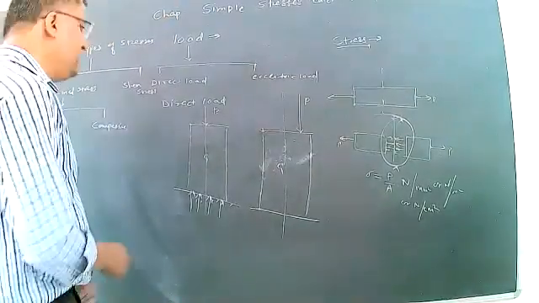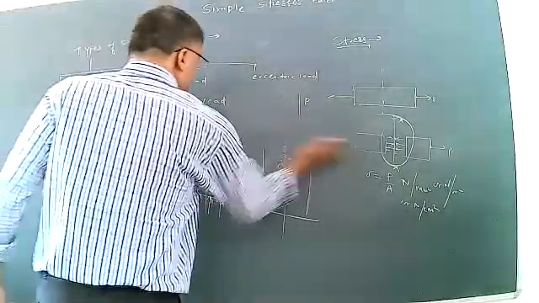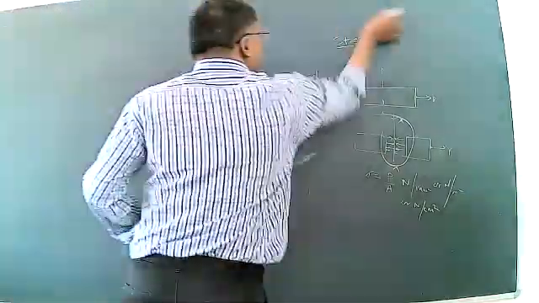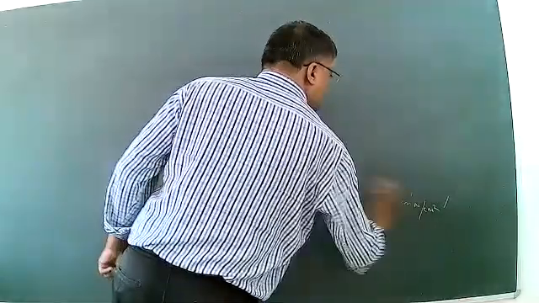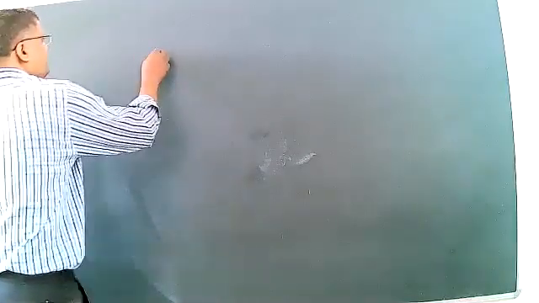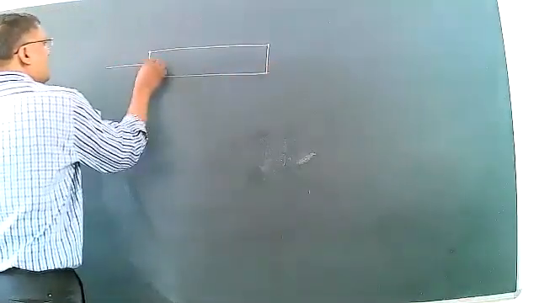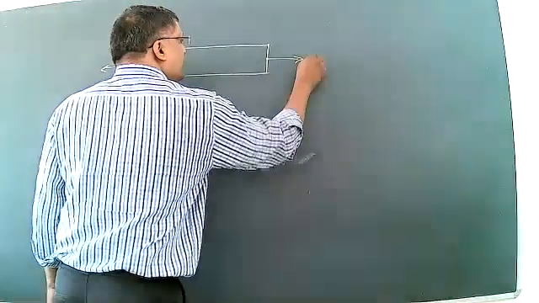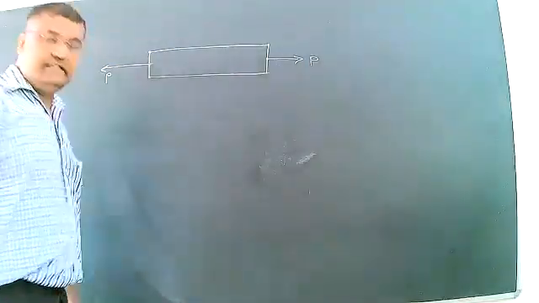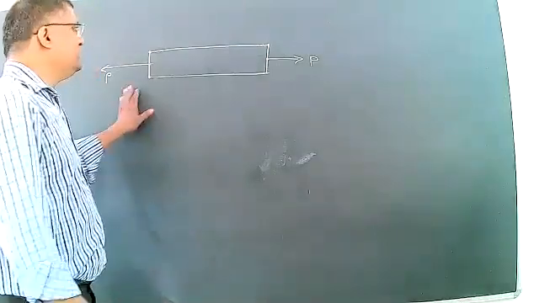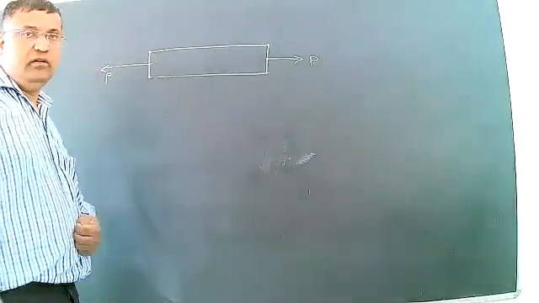I will take a very simple example. Suppose this is a specimen. Two equal and opposite tensile forces, or pull forces, will act at each end of the section.